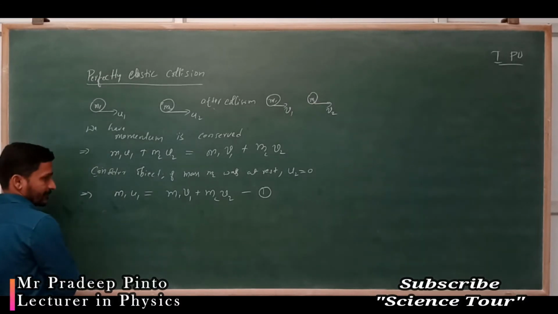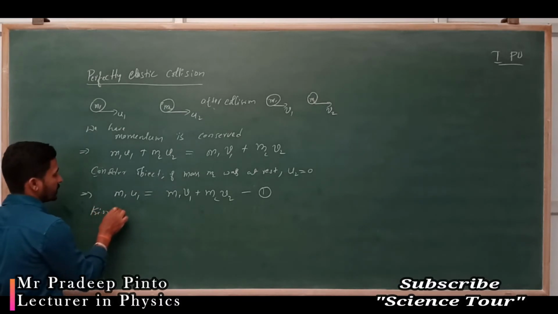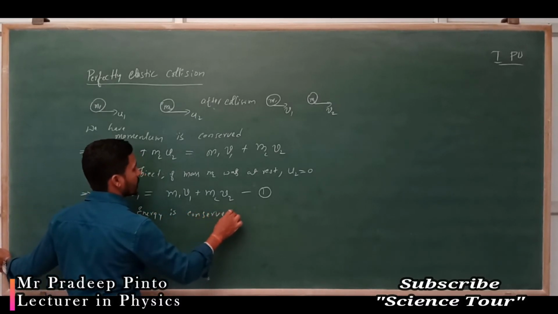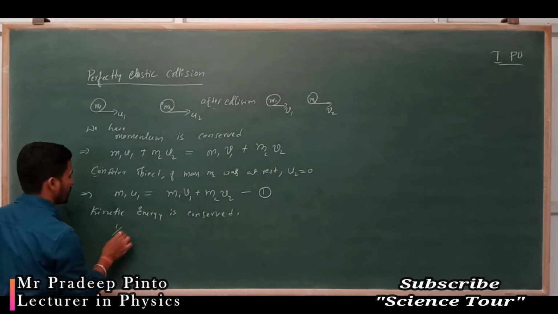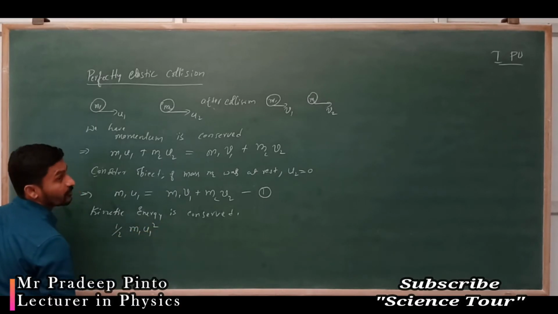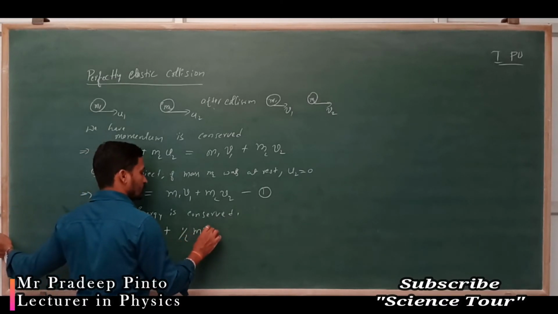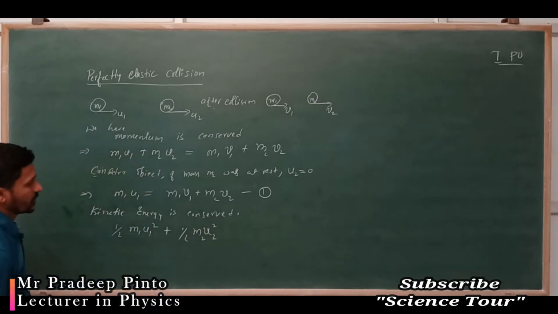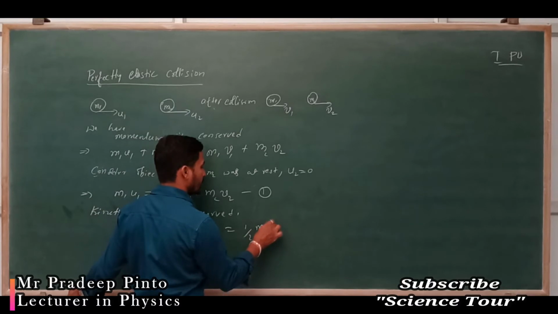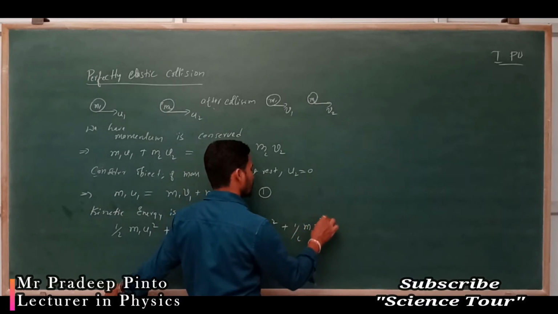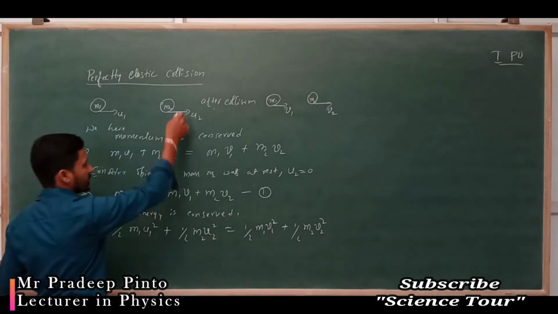Since for a perfectly elastic collision kinetic energy is conserved, we can write half m1 u1 square, with u the initial velocity, plus half m2 u2 square, the initial kinetic energies of the first and second objects, which is equal to the final kinetic energy of the first object plus the final kinetic energy of the second object.